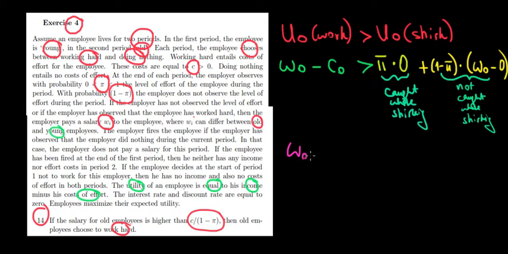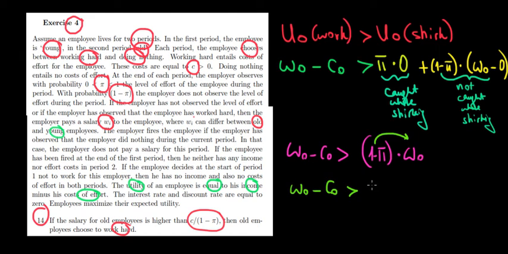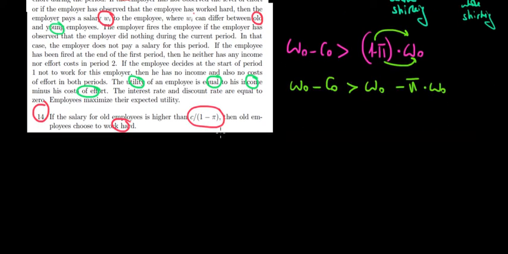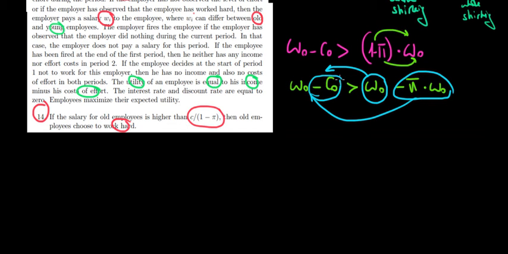So we will have the wage minus the cost, which is greater than, here we have a 0, right? And here we will have just 1 minus P multiplied with W_O, W of the old worker. Okay, let's open the brackets to see what we get. Wage of the old worker minus the cost of the old worker is greater than 1 times the W, so W_O, minus P times W_O. Now, to see the relationship between the wage and the cost, right, that's what we're looking for, let's take the wage terms on the left side, so this one and the other one goes over there, and then we transfer the cost to the right side.